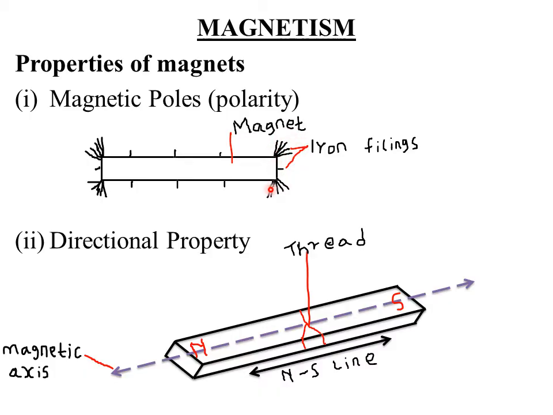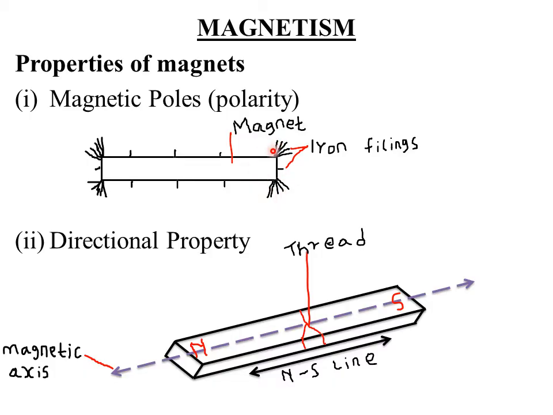We have many iron filings here, many here, at the ends of the bar magnet, but at the middle of the bar magnet there are only very few iron filings. So what does this show? When a bar magnet is dipped into iron filings, the iron filings cling mainly around the ends. This shows that magnetic attraction is strongest at the ends of the bar magnet.